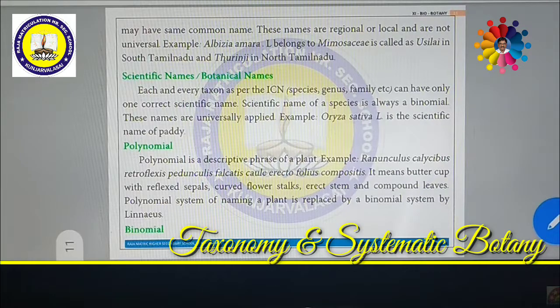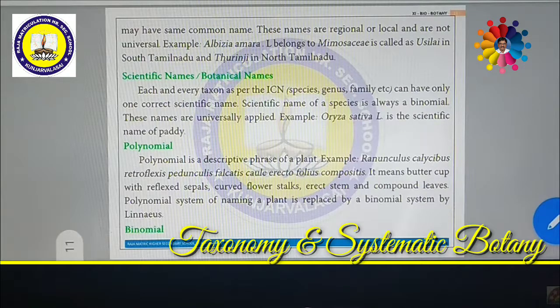For example, Ricinus communis, the castor seed oil plant. Ricinus communis is a binomial name, a scientific name, a Latin name. This is called Amanakku in Tamil. In some other places in Tamil Nadu, they call it Kottamuttu plant.